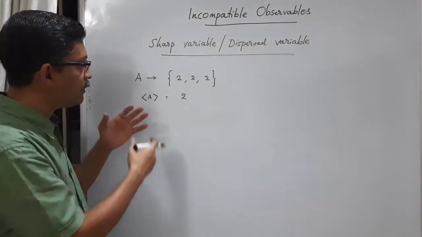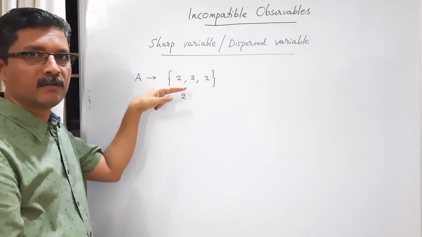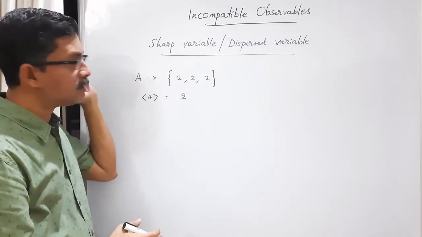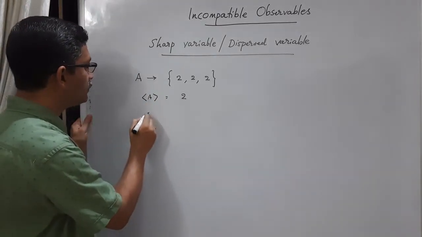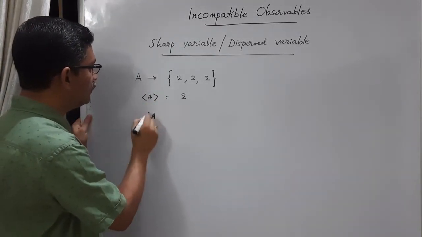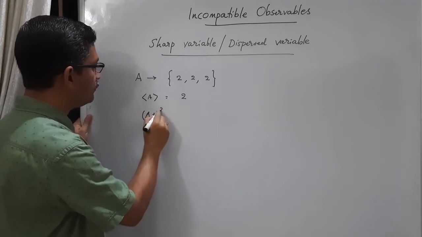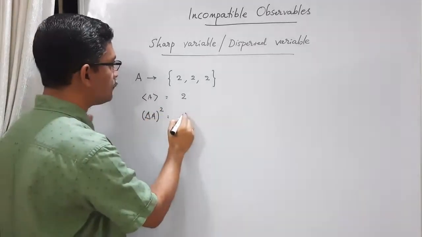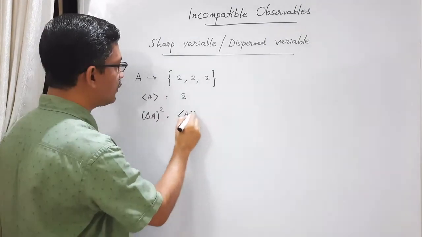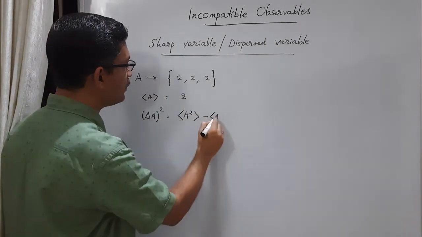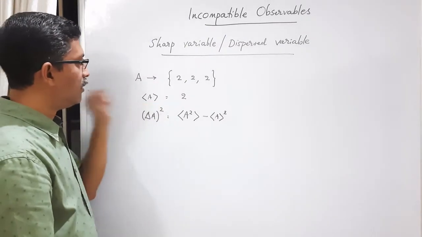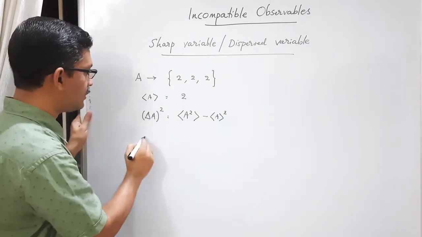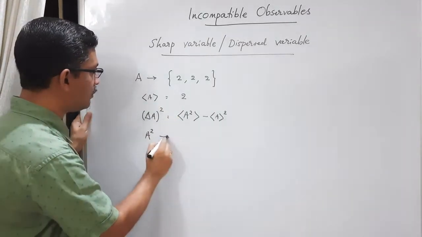Let's find the dispersion. Obviously, what is the spread? There is no spread. Spread must be 0. Let's calculate that. What is delta A square, the mean square deviation? What is the form of that? A square average minus A average square. We know what is A average. Let us calculate A square. So what are the A square values?